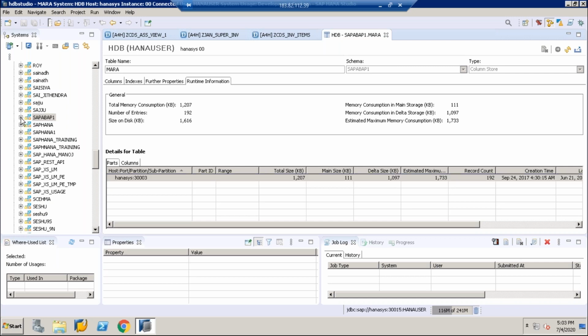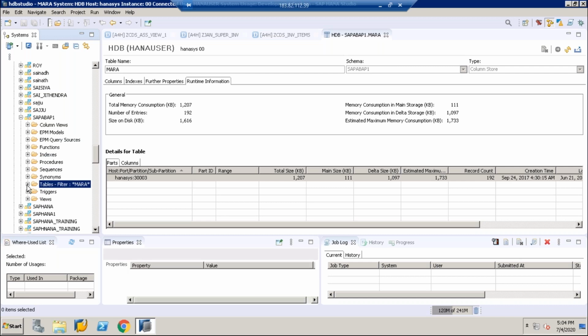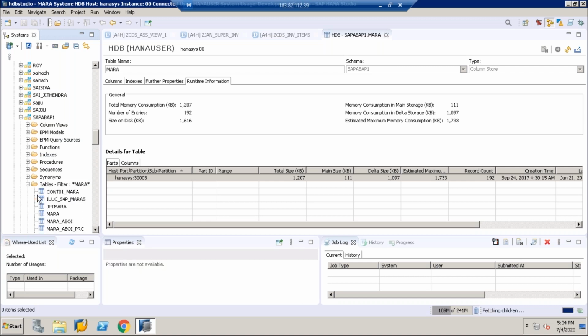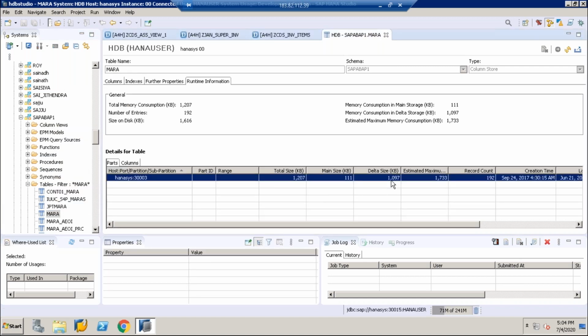We need to go for one option. Let me show you that option also. In this table, we'll see first. Tables. Okay, see the MARA table. Right click on the MARA table and see, guys, perform delta merge. We need to select this option, perform delta merge. Whenever you select this option, automatically data will be transferred from delta memory to main memory. So this is how the tables work.